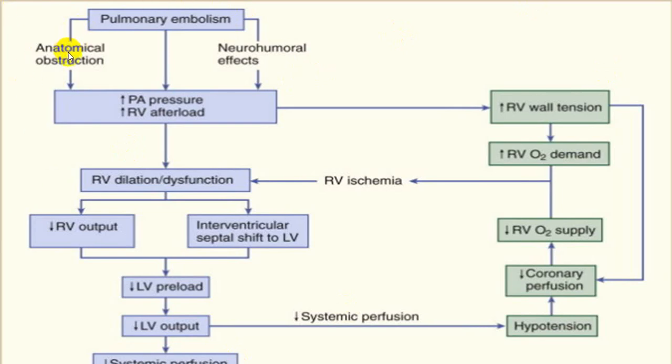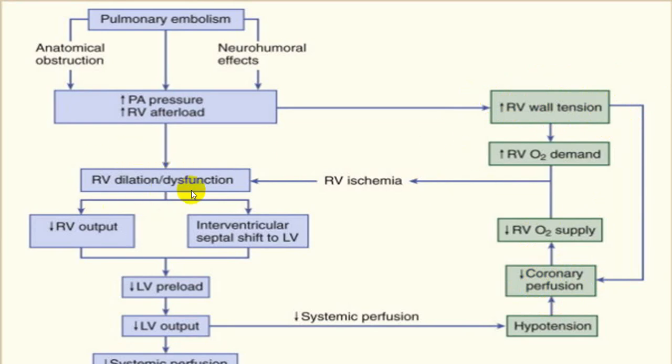Because of occlusion, anatomical obstruction or neurohormonal effect, vasoconstriction, vasospasm, pulmonary arterial pressure is elevated, afterload on the RV is elevated, and that will result in RV stress, right ventricular hypertrophy, increased RV demand, RV ischemia, right ventricular dysfunction and dilatation, decreased RV oxygen supply, decreased coronary perfusion, and that will be partly because the pressure on the RV wall is increased, or we call it tension is increased, and that can also produce decreased coronary perfusion and increased demand.